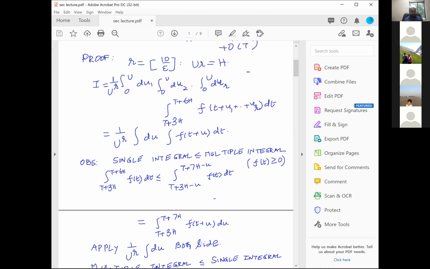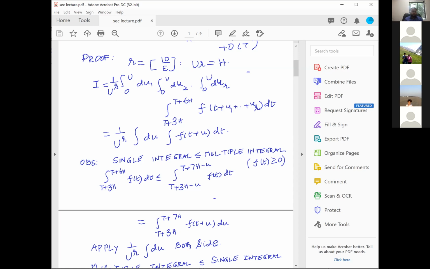When I apply 1 over u power r integral du to both sides, the left hand side is independent of u. There is no u1, u2, u3, etc., nothing, and therefore that will not affect. And 1 over u power r integral du is precisely 1, because it is 1 over u power r, 0 to u du1, 0 to u du2, 0 to u dur. And therefore 0 to u du1 will give you a u, 0 to u du2 will give you a u, 0 to u dur will give you a u, and therefore that gives you u power r, and therefore 1 over u power r integral du is of course equal to 1, and therefore it will not affect the left hand side. Left hand side will still continue to be the integral from t plus 3h to t plus 6h of f of t dt,